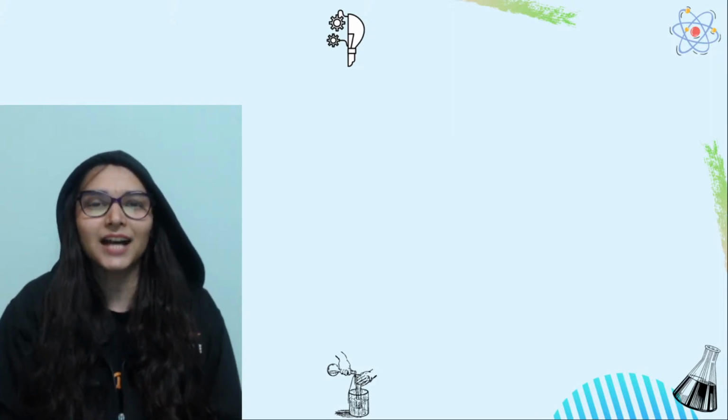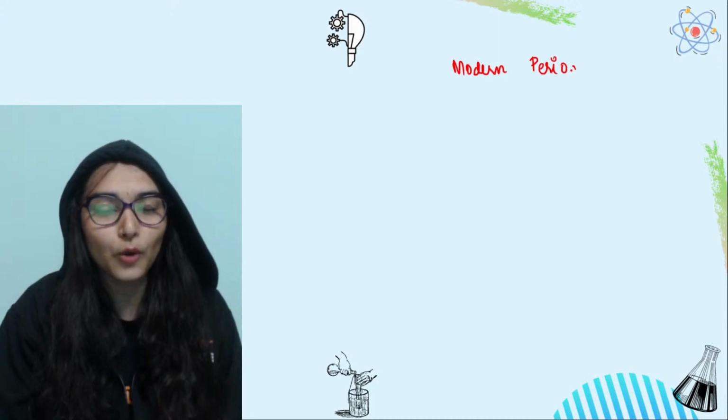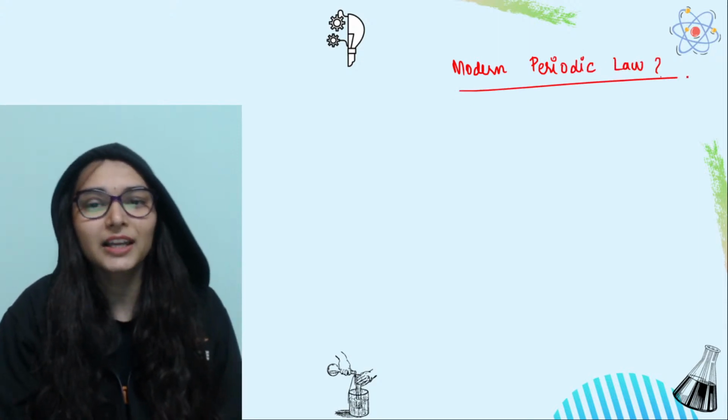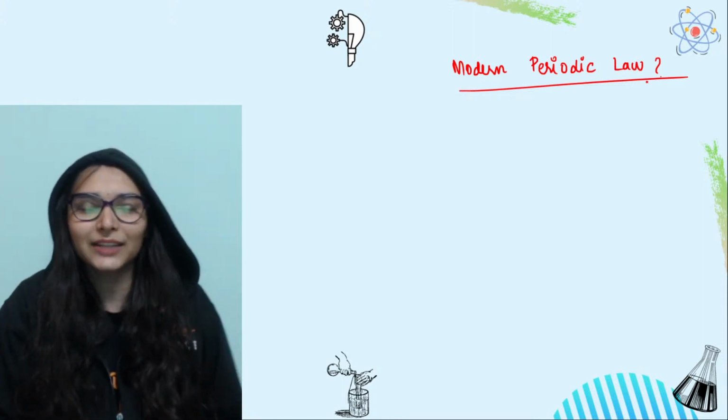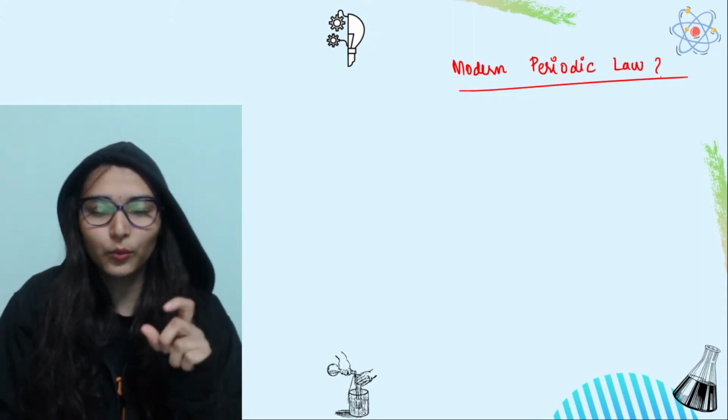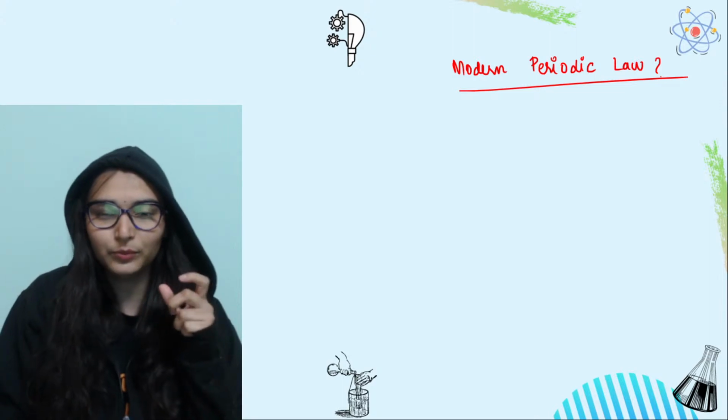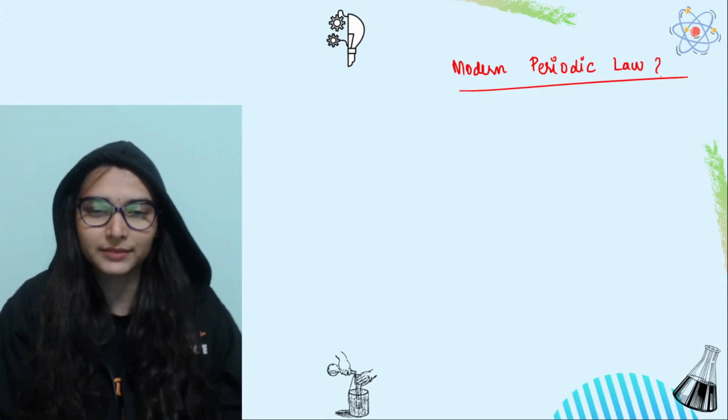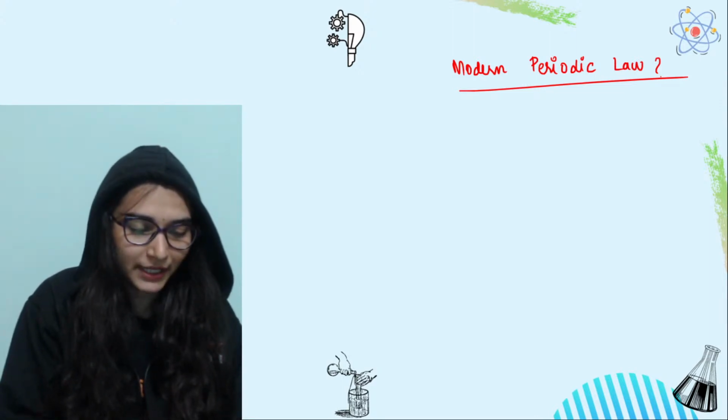Now let's get started with the periodic property. So can you tell me about the modern periodic law? What was the fundamental property that was chosen by Sir Moseley to arrange the elements in the modern periodic table? What was that fundamental property that he had chosen? In the chat box, everybody.